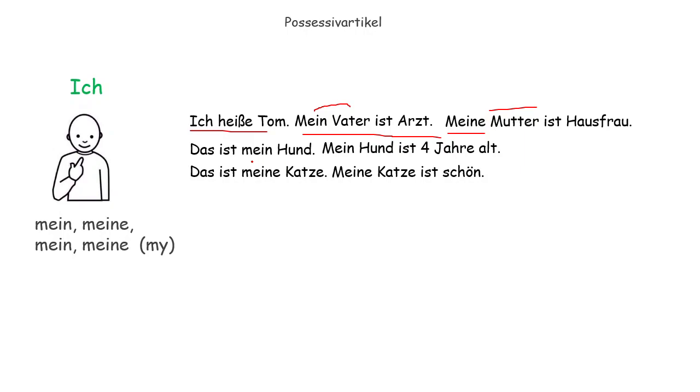Das ist mein Hund. Masculine, we use mein. Mein Hund ist 4 Jahre alt. Masculine, mein. Das ist meine Katze. Katze is feminine, then we use meine. Meine Katze ist schön. My cat is beautiful.